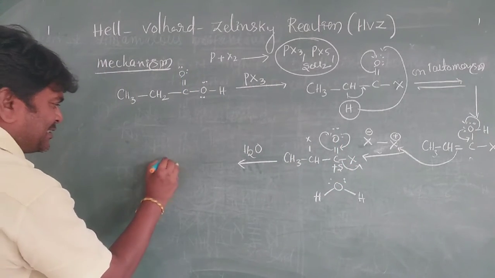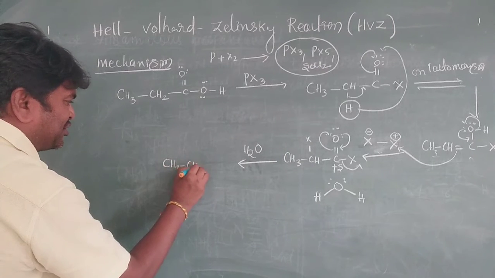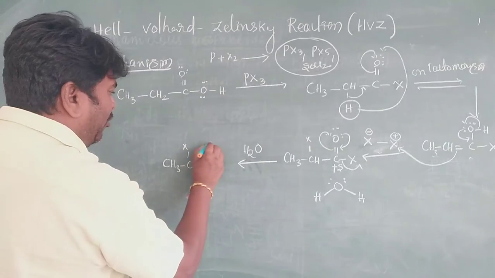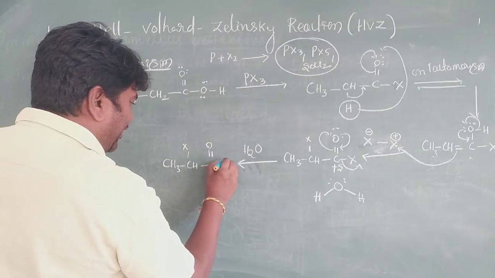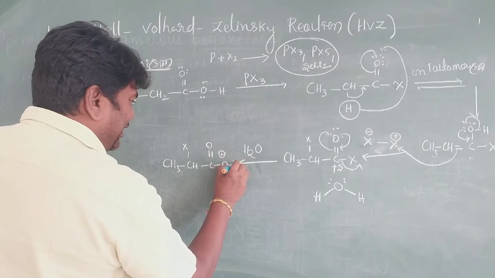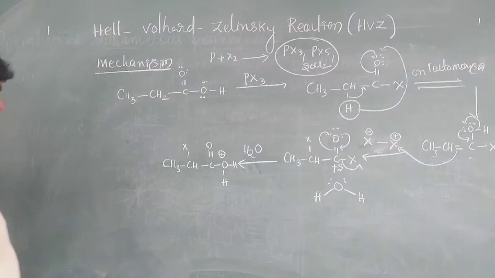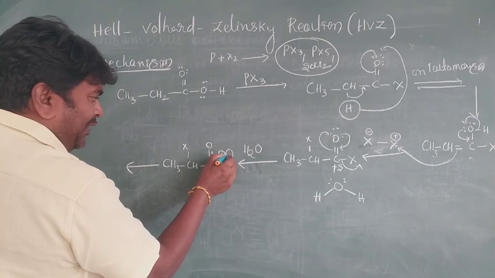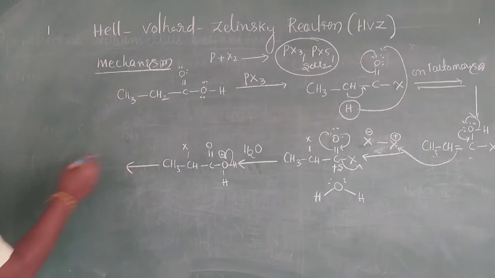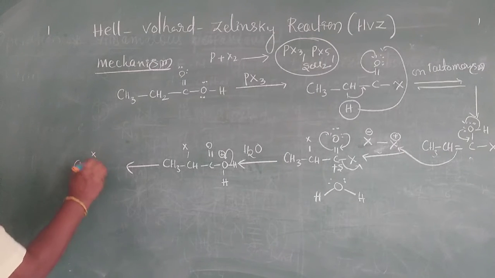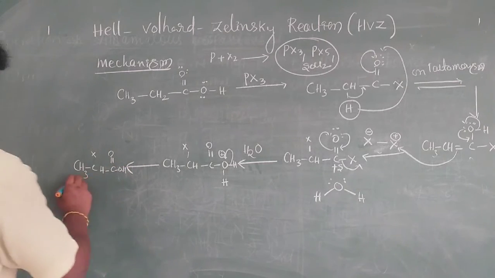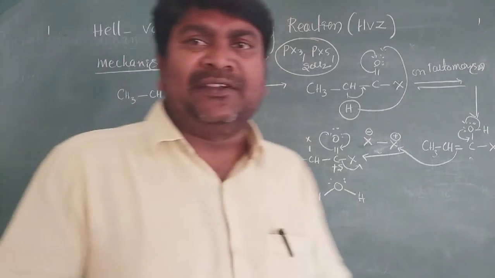This group is attacking here only. Then it is CH3, CH, X. Next one, C double bond O, C double bond O. Next one, O plus hydrogen and hydrogen. Next one, what happened here? Okay, it is very important. These electrons are shifting here only. It is eliminated as H plus. What is the product, my dear students? It is CH3, CH, X, and C double bond O, OH. Very important. This is the final product, my dear students.